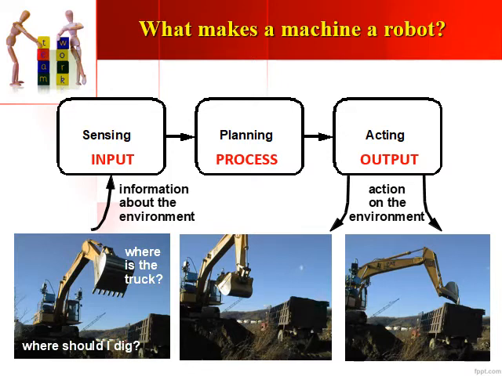So basically what is happening here is that information about the environment is being taken by this machine, and then action is done on the environment. First, the information regarding the environment is sensed by the machine, and then action is taken on the environment by the machine. So what makes a machine a robot is the sensing part, the processing part, and the acting or output part put all together. If the sensing part is not there, or if the action part is not there, it will just be a machine, not a complete robot. But if you incorporate a sensor and make it sense the external environment, then it becomes a robot.